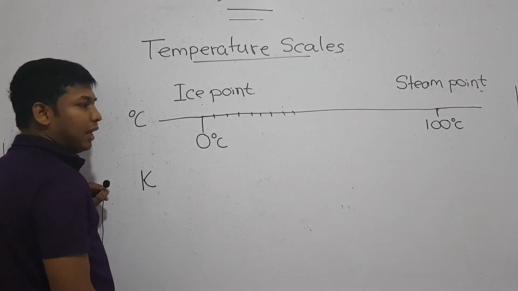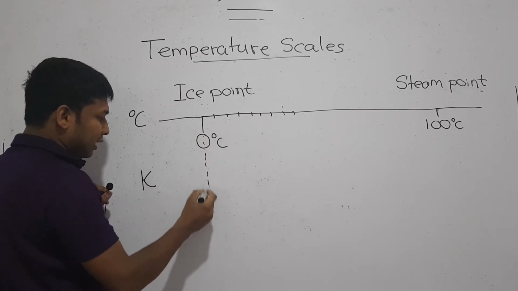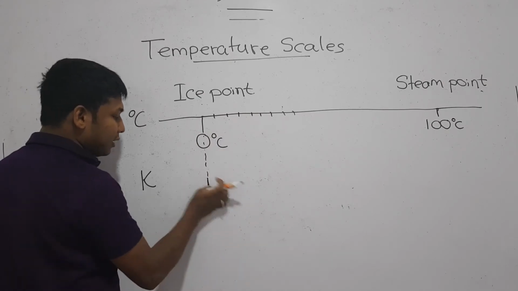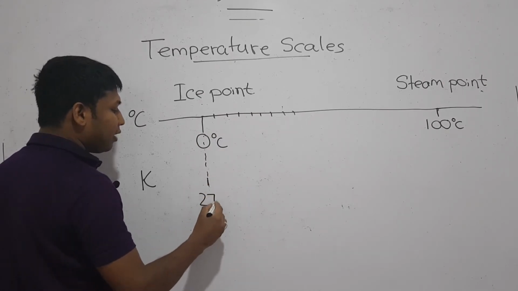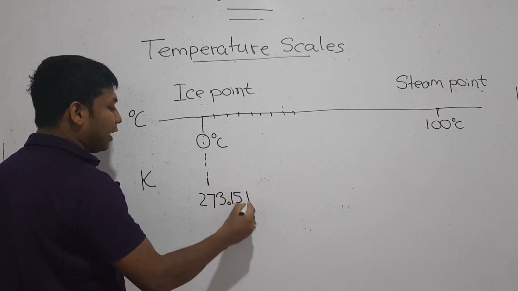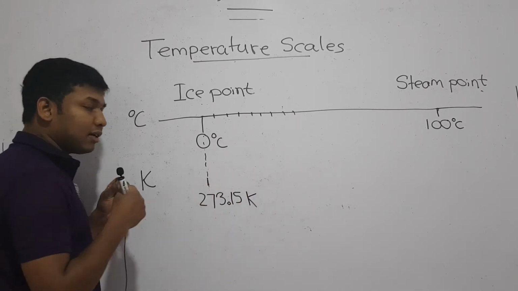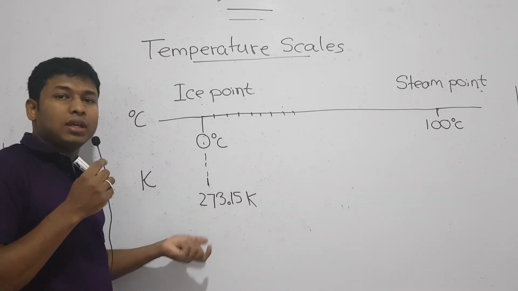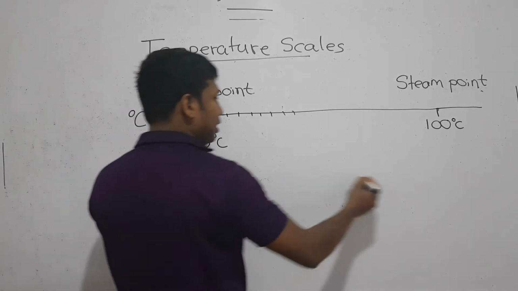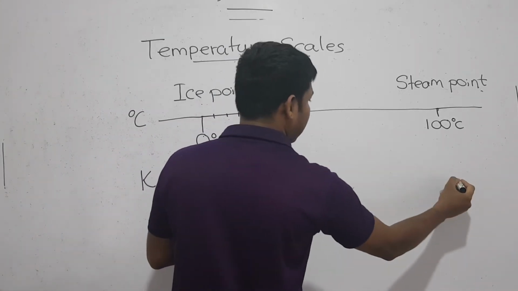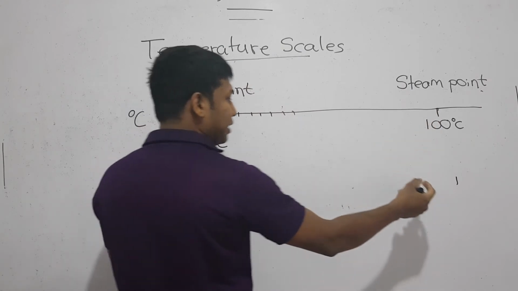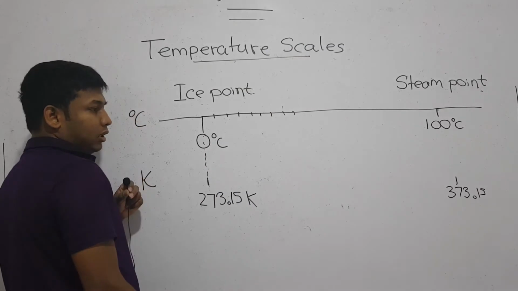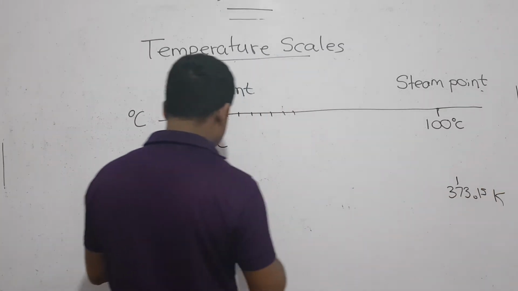He introduced the Kelvin scale, and according to him, the temperature at which ice starts to get melted, he considered as 273.15 Kelvin. He just considered it. He felt like doing it, and so he did. Right? And then he again considered the temperature at which water gets vaporized as 373.15 Kelvin. Right? And then he also made a scale.